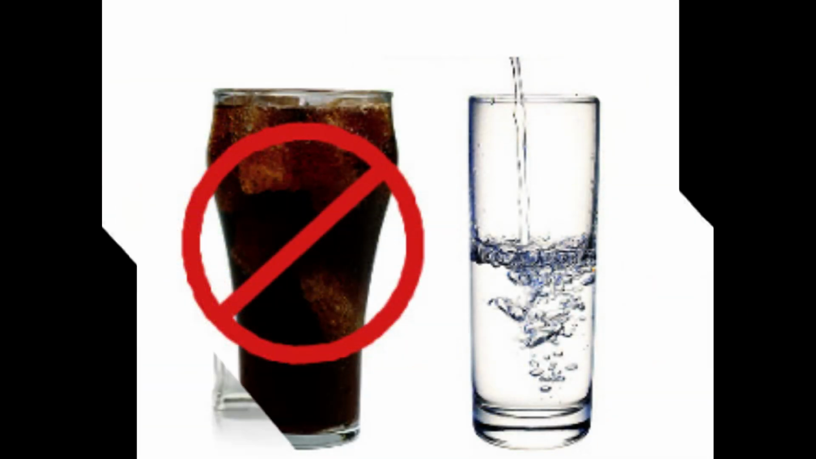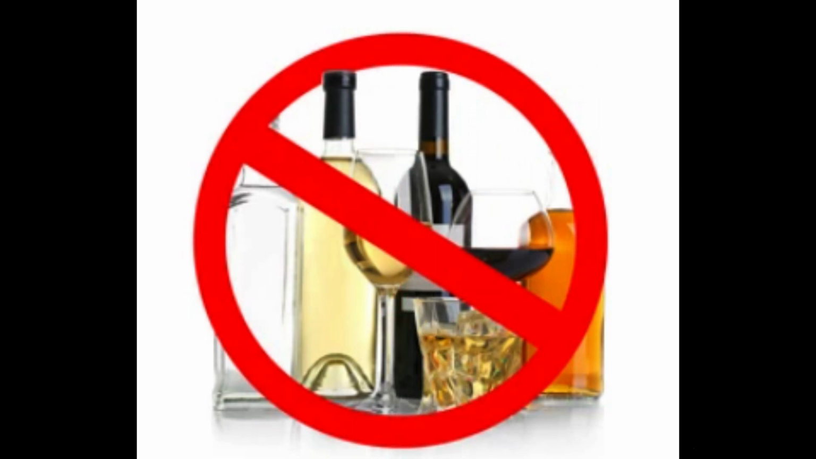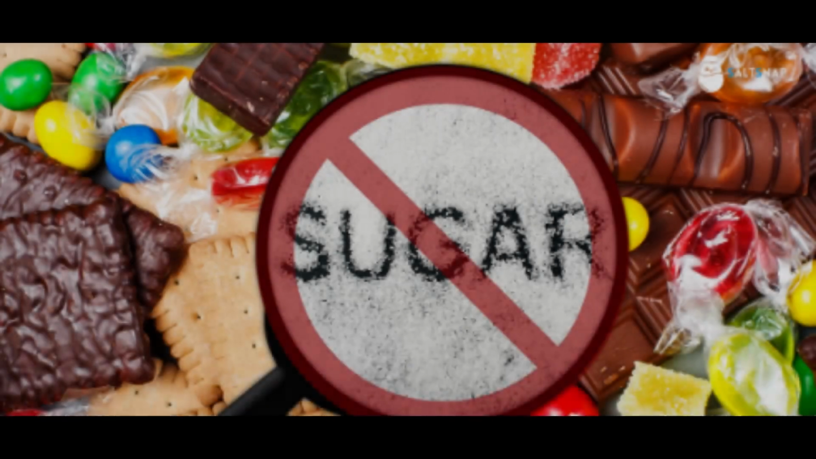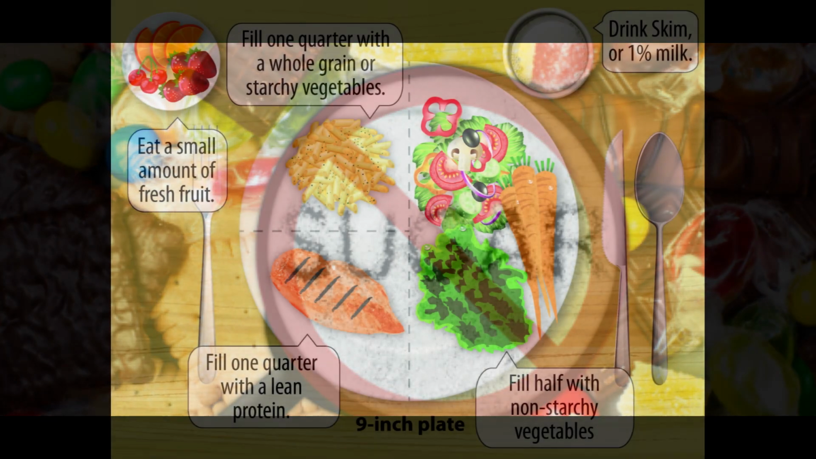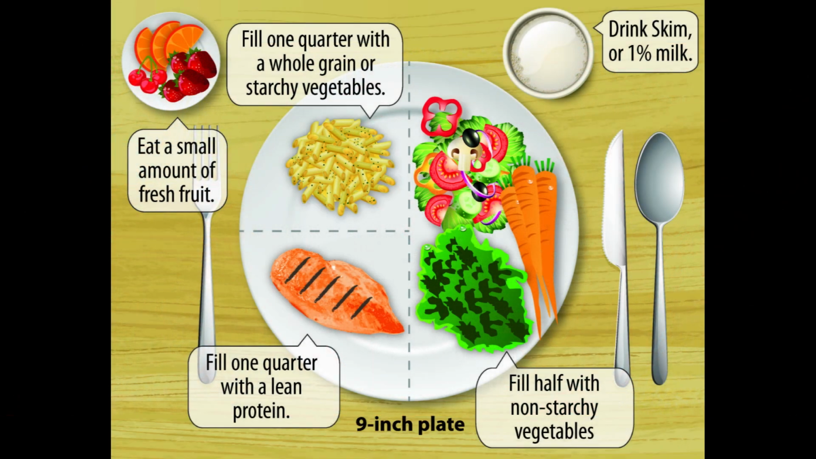Avoid alcoholic drinks. Avoid sugary foods. Control your food portions, for example, use the plate method. Fill half your plate with non-starchy vegetables, a quarter with lean protein, and a quarter with a grain or starchy food.